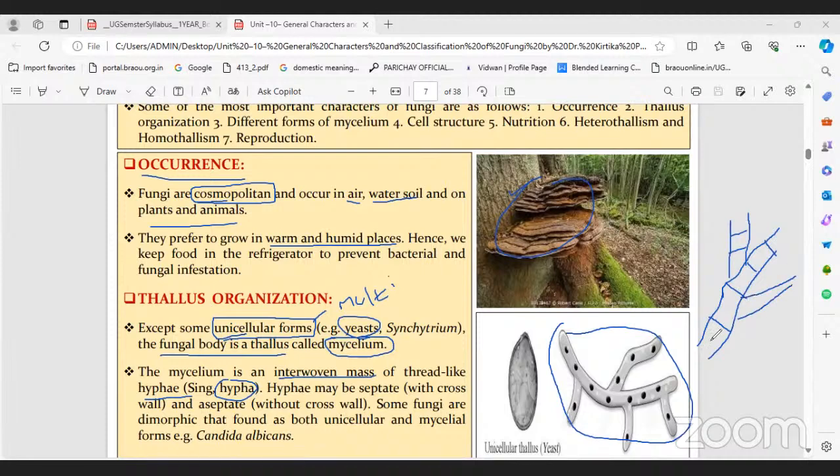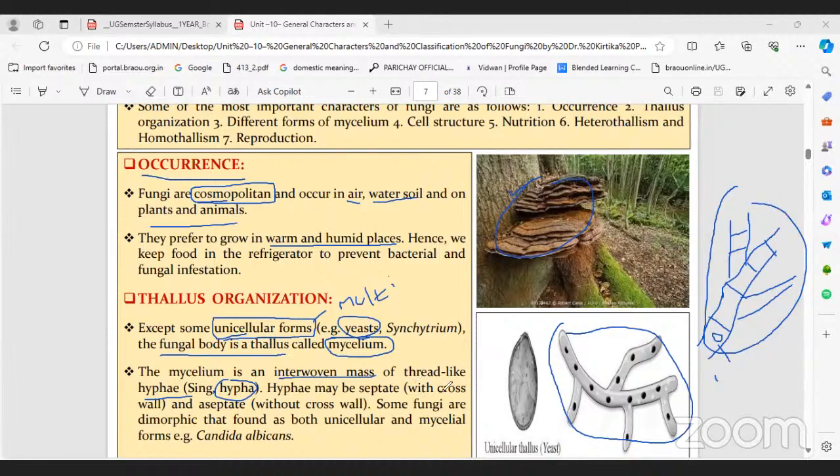This one cell is called a hypha, this is called a hypha, and this total group is called hyphae. One, two, three, four, hyphae. And the entire body is called mycelium.